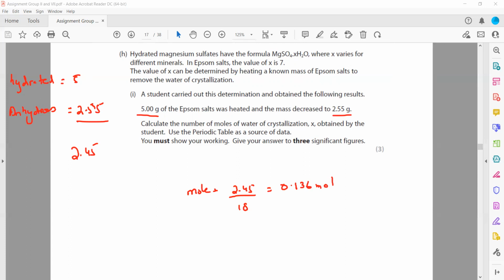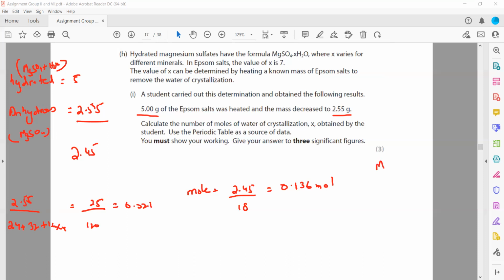Now we want to take a ratio, so we should know the moles of magnesium sulfate as well. 2.55 is the mass of magnesium sulfate, and 5 is the mass of magnesium sulfate plus water of crystallization. So 2.55, the mass of magnesium sulfate, divided by molar mass: magnesium is 24, sulfur is 32, oxygen is 16 multiplied by 4. So it will be 2.55 divided by 120, which is 0.021. These are the moles of magnesium sulfate.